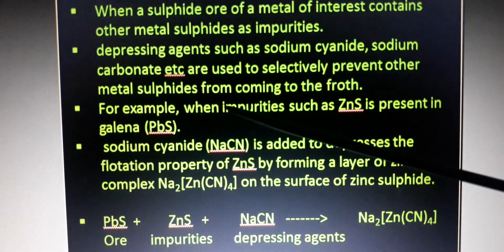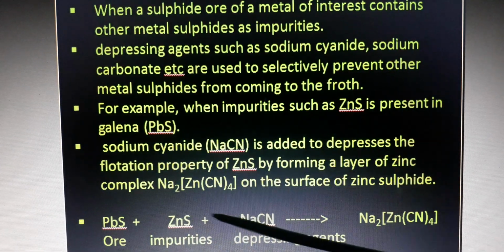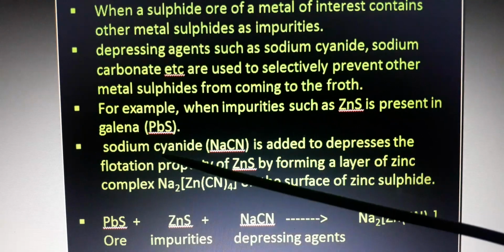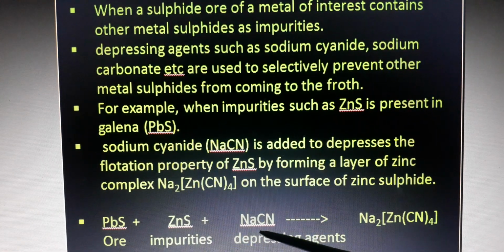For example, when impurities such as ZnS are present in galena, sodium cyanide is added to depress the flotation property of ZnS by forming a layer of zinc complex, Na2[Zn(CN)4], on the surface of the zinc sulfide.